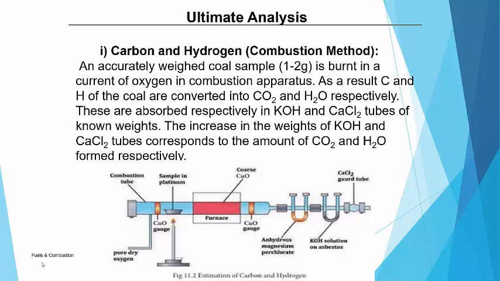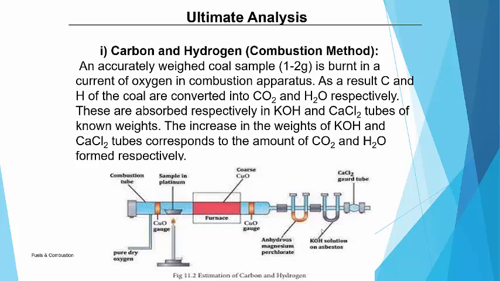Here we carry out the heating of our coal sample. At its ignition temperature, the fuel catches fire, that is, the fuel shows combustion. It has carbon, so carbon converts to CO2, and it has hydrogen, so hydrogen converts to H2O. At room temperature CO2 and H2O are gaseous, so once the fuel shows combustion, the CO2 and H2O will be present in vapor form, and these vapors are then allowed to pass through the combustion tube.